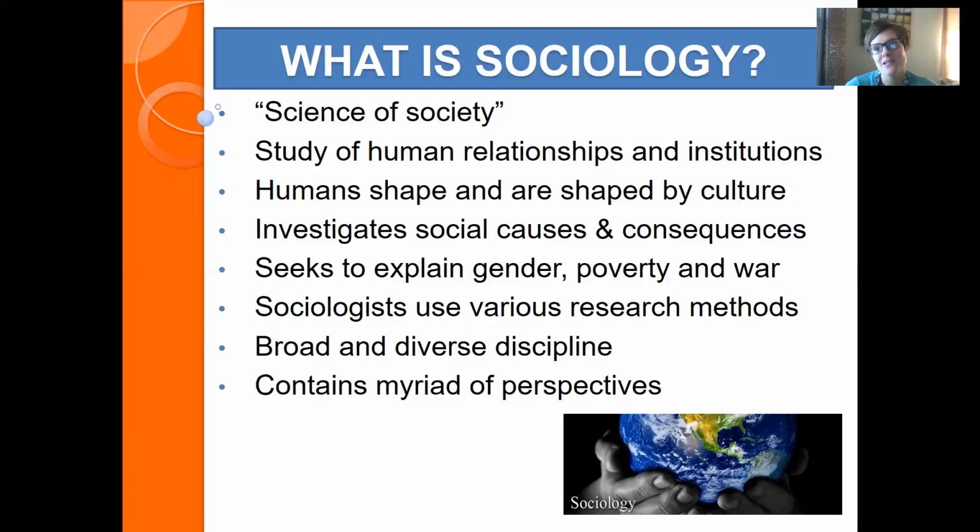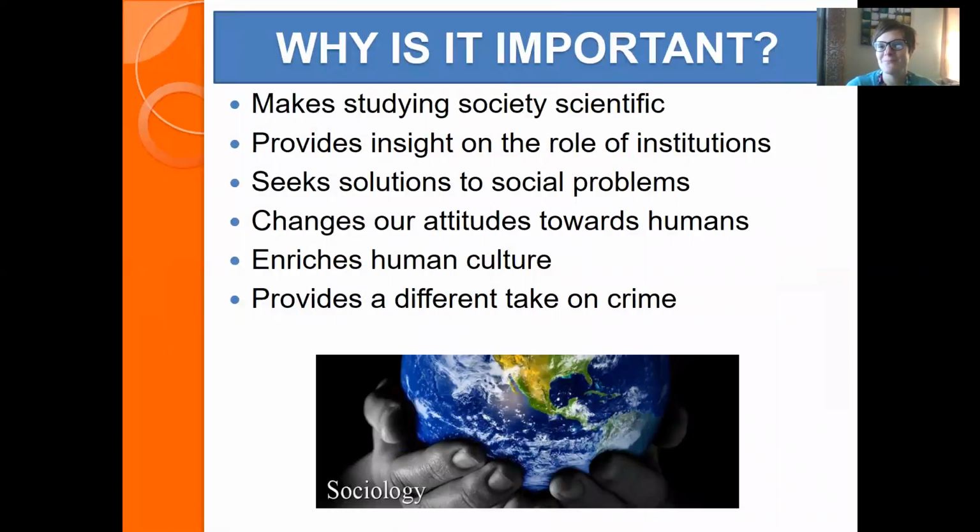We're going to talk about some areas. You'll notice in each week we talk about a different kind of paradigm. So we're going to be talking about culture, race and ethnicity, sexuality and gender, social inequality, and finally globalization. It certainly has a lot of perspectives and opinions in it based on facts. Sociology is really important. It makes studying society scientific. It provides insight about the roles of institutions. Again, we'll come to a definition about institutions, but it is another way to seek solutions to social problems.